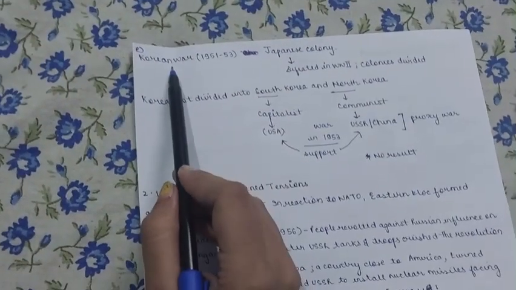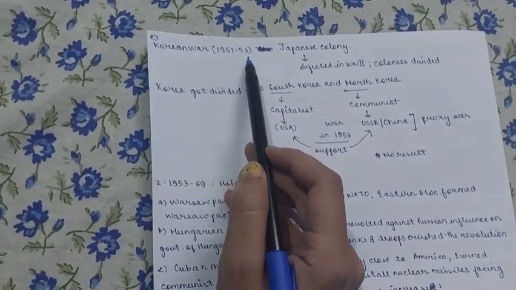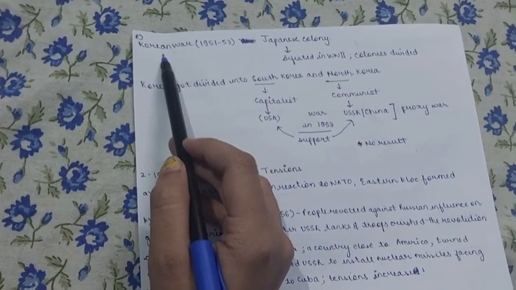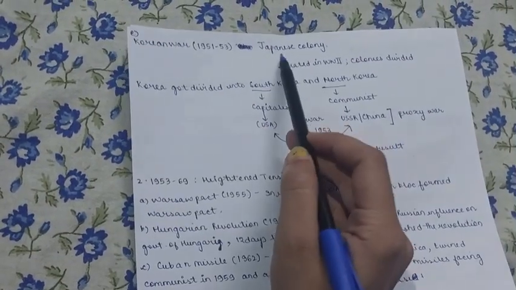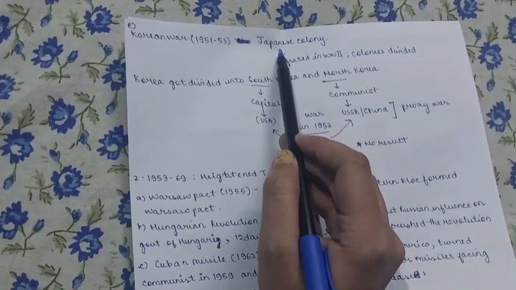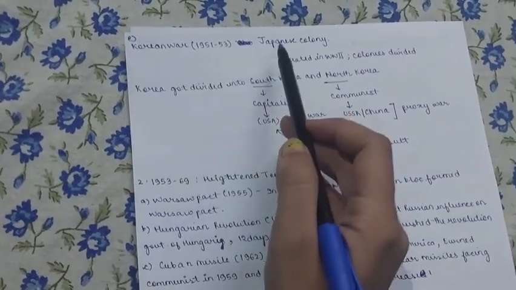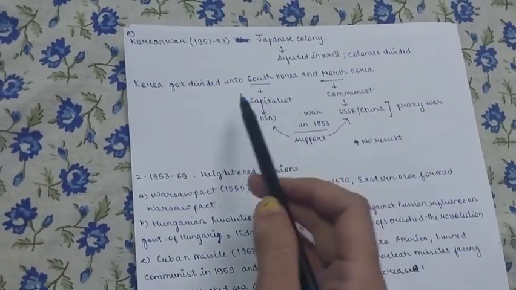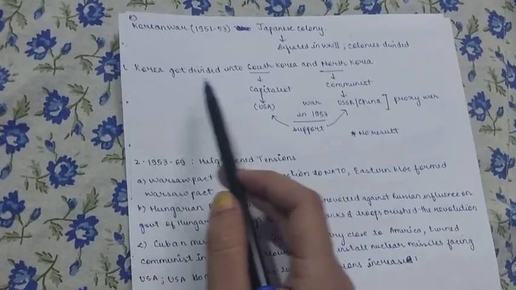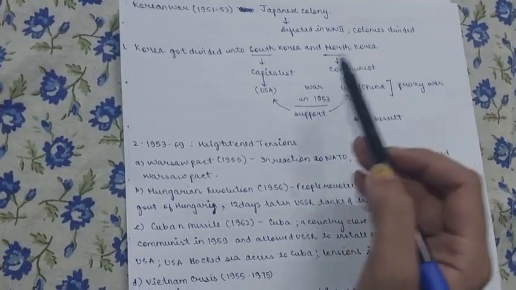The next event is the Korean War that happened in 1951 to 53. Korea was a Japanese colony. The Japanese got defeated in World War II, as a result of which Korea was divided into South Korea and North Korea.